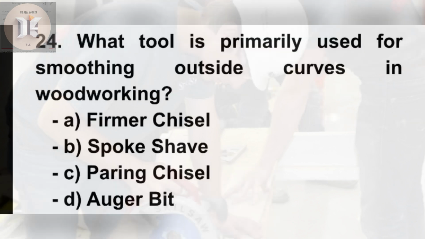24. What tool is primarily used for smoothing outside curves in woodworking? A. Firmer chisel. B. Spoke shave. C. Paring chisel. D. Auger bit.